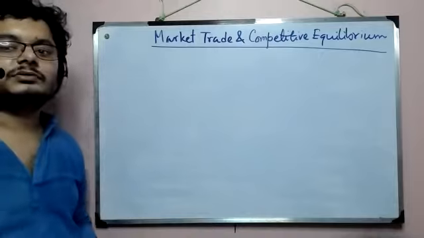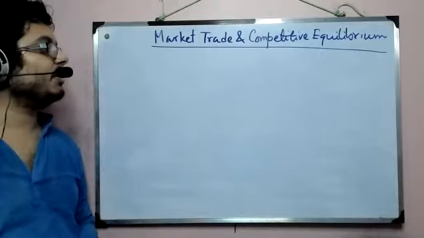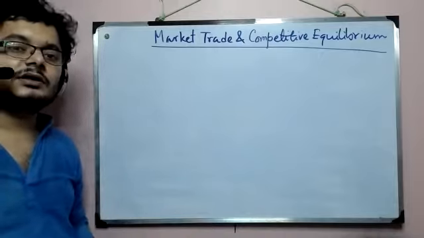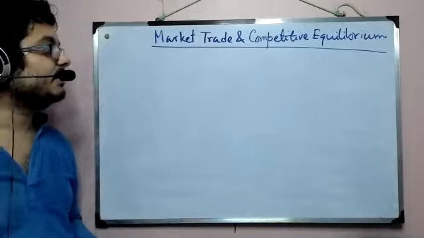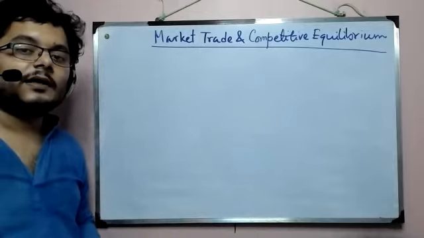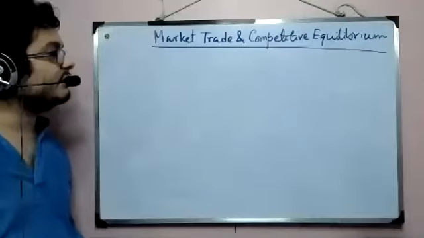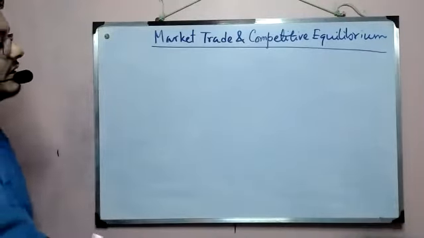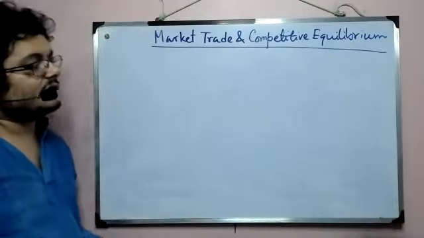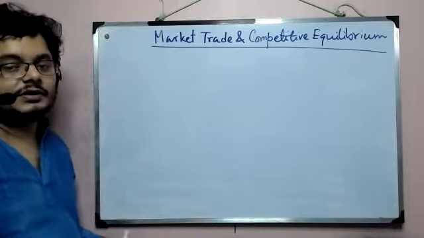Or to say, we have talked about efficiency reached through market trade between two consumers, and we want to see whether such a trade can generate something as ideal as competitive equilibrium.